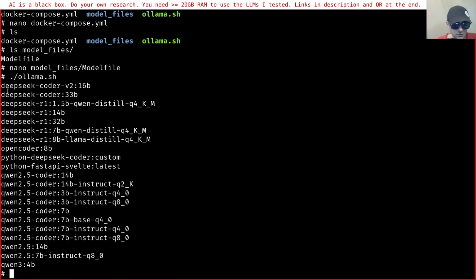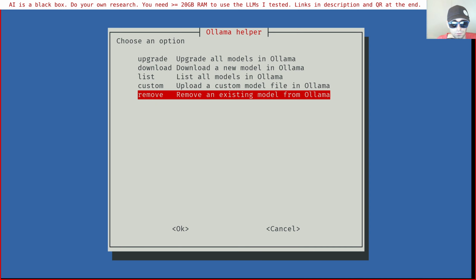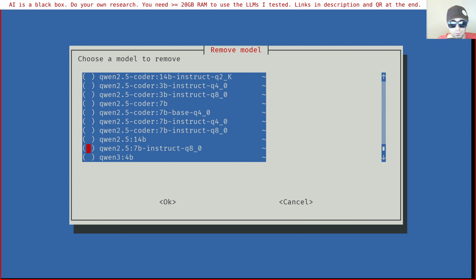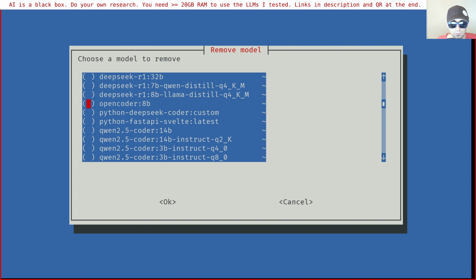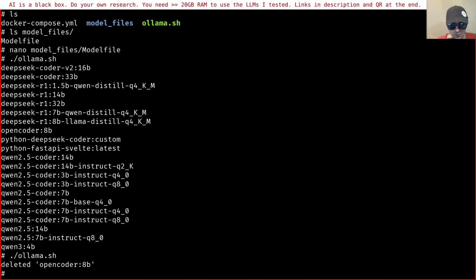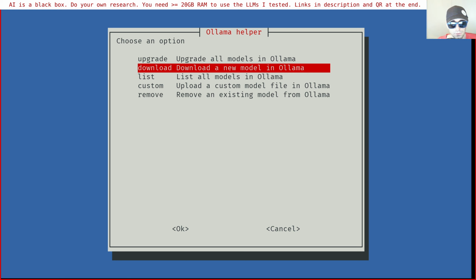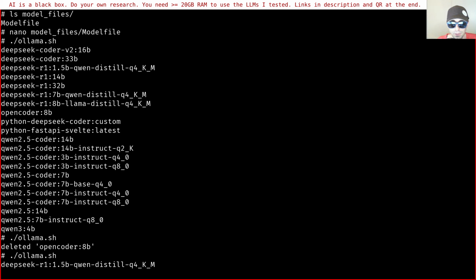So these are all the models I have at the moment in my Ollama instance. And then, of course, I can remove a model. If I want to remove OpenCoder, I select it with the space bar. See, it deleted the model. All these commands are going through the Docker Compose file. They're not using the REST API. So just to be clear, if I want to upgrade, I do it like this.